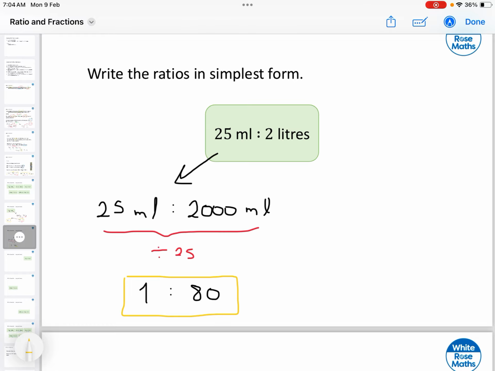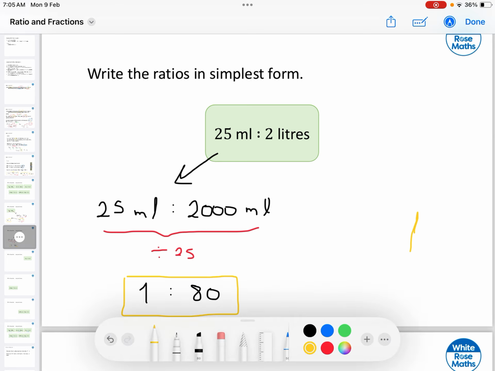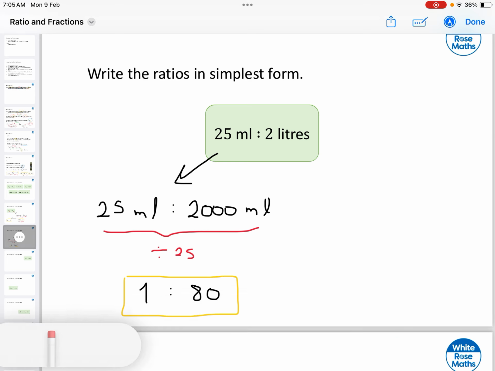What I'm saying is then that for every 1 we have on the left side, there's 80 more on the right side. Don't forget, you can compare them, but the condition of the comparison is that they must have the same unit. So you cannot compare milliliters with liters. You have to change both to liters or both to milliliters. That will be exercise number 2.